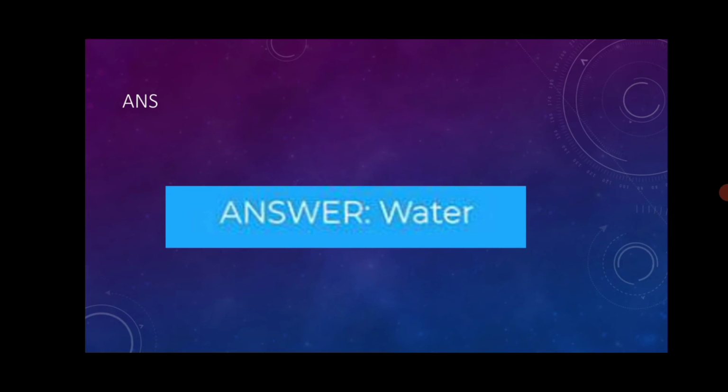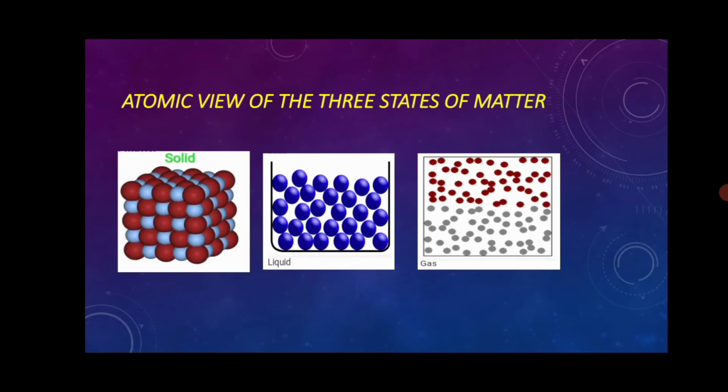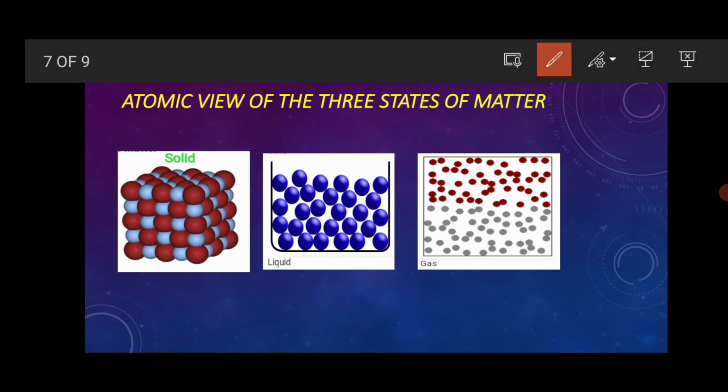Okay, we will move to the studies. Atomic view of three states of matter. We already studied the three states. Here you can see the atomic view of the three states. You can observe how the solid atomic view is, how the liquid atomic view is, and how the gas atomic view is. Here there is no intermolecular space and the intermolecular force is high. Here there is more intermolecular space and less intermolecular force.